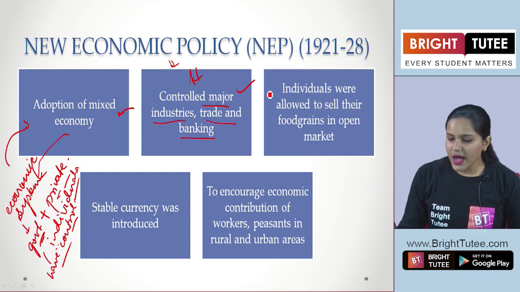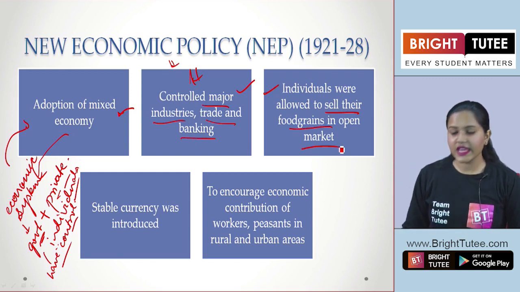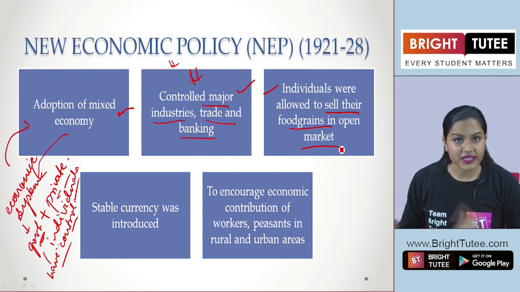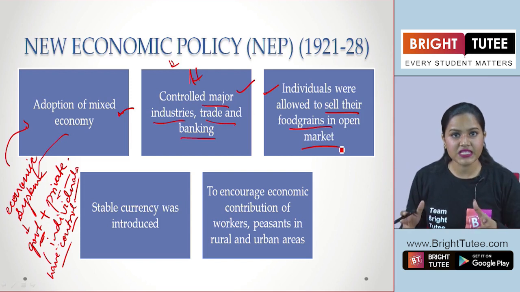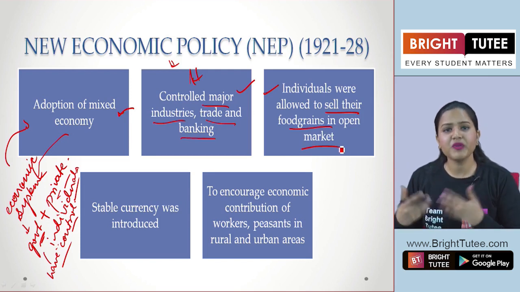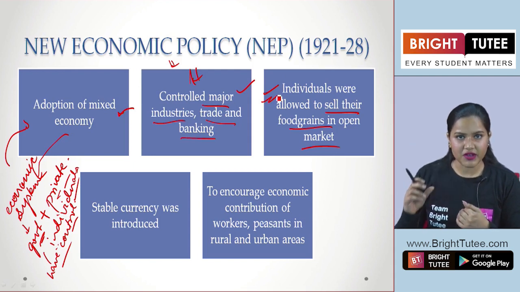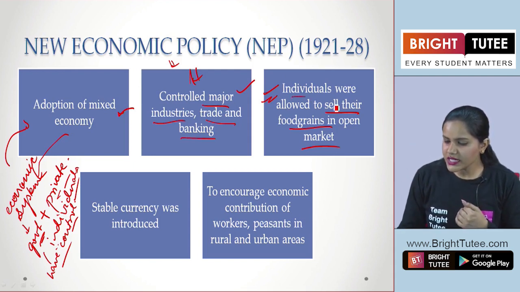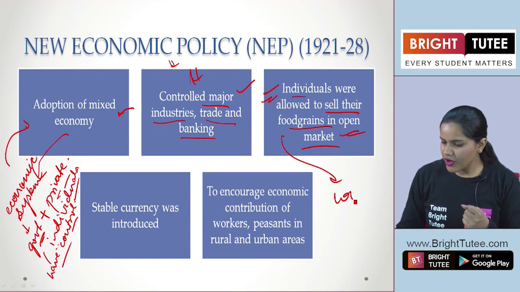Apart from this, we also see that individuals were allowed to sell their food grains in the open market. Yes, students. Now, the government is also having control over the economic system here, but the private individuals were also given certain powers, right? Certain control here. So, these individuals were now encouraged to sell their food grains in open markets. Here we are talking about the peasants, the workers, right?